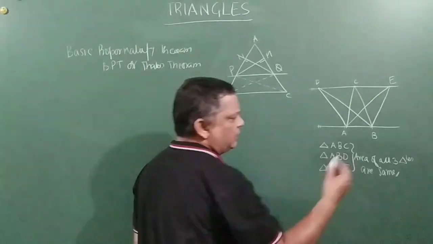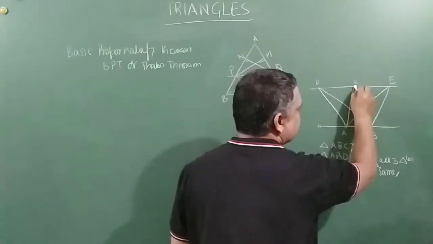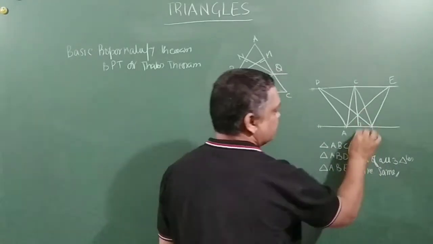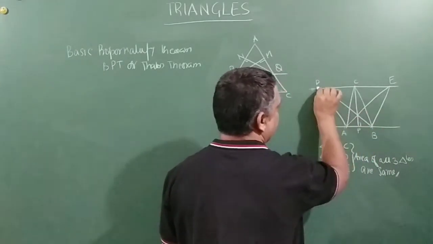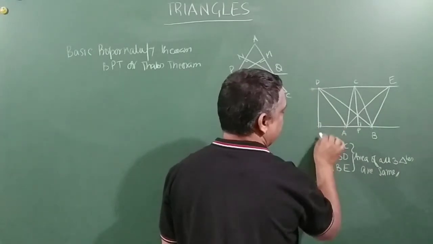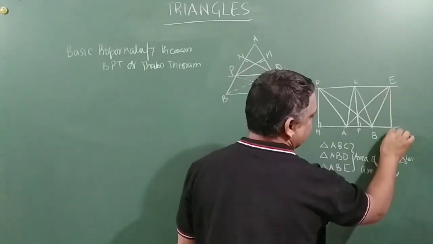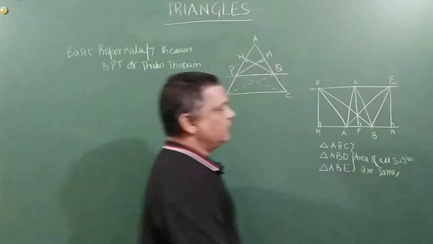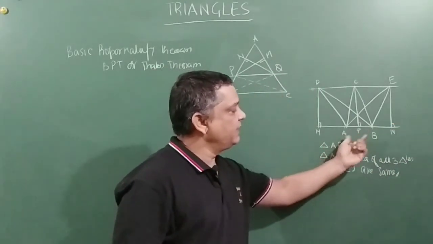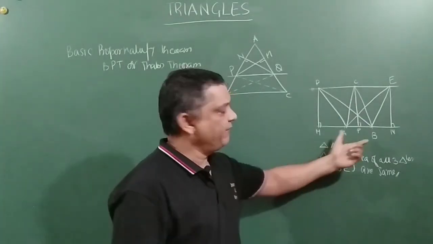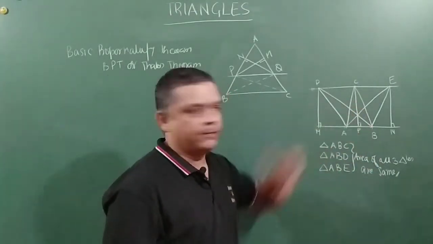Correct, friends? If you want to understand this a little more, you can draw a perpendicular here, let's call it P, a perpendicular here, let's call it M, and a perpendicular here, let's call it N. Now, when you try to find the area of triangle ABC, it is half into base into height, so half into AB into CP.